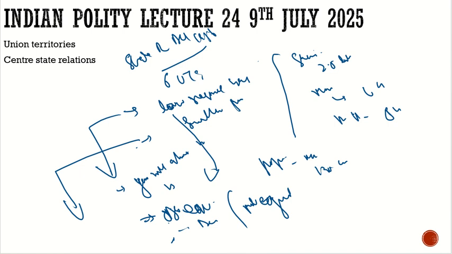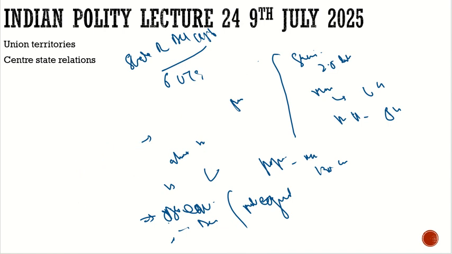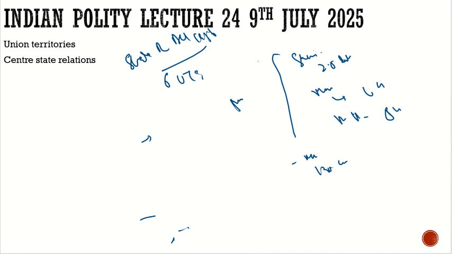So that is why there is a question: are UTs relevant in the present time? What can be the solution to this? Let's take the example of Goa, which earlier was a UT. How did Goa attain statehood? How did it acquire statehood?